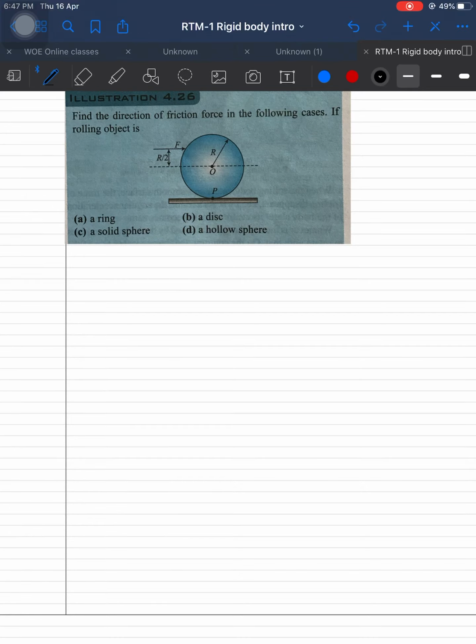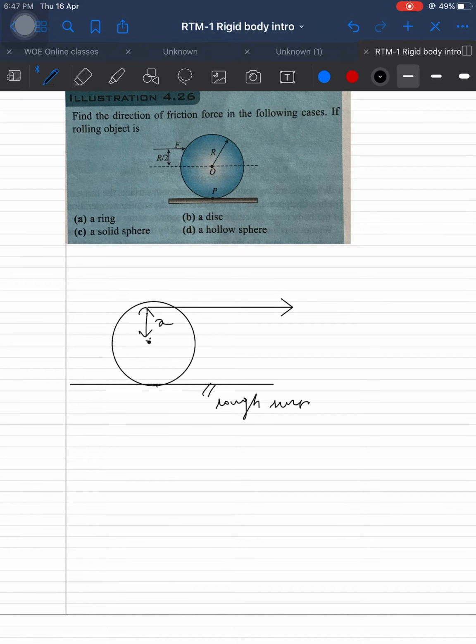Let's consider a body, some force is applied, and say this is the center. The force is applied at the height x, and it's a rough surface. The force applied is F. So basically the question is, in which direction will the friction act?